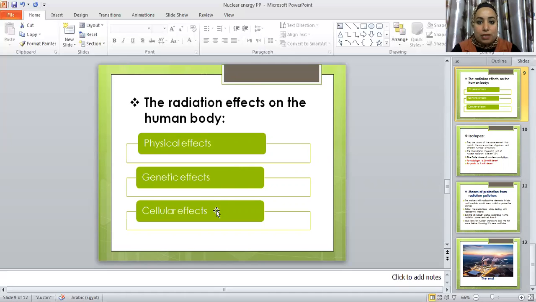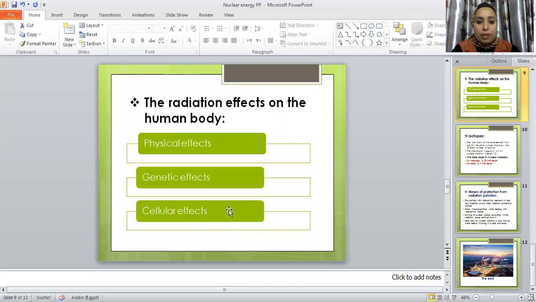Cellular effects affect the cell composition, like hemoglobin cells. Hemoglobin comes from red blood cells.